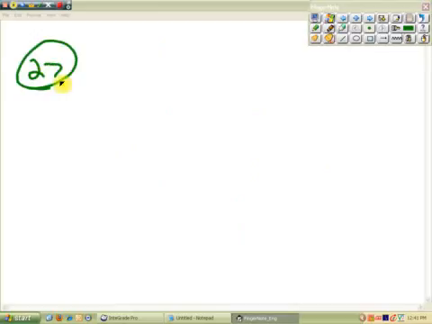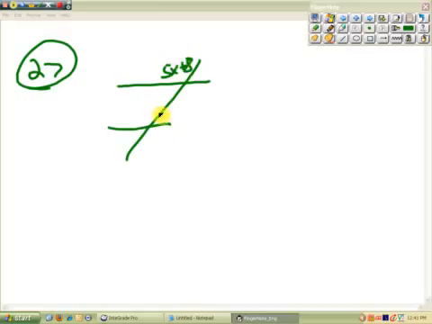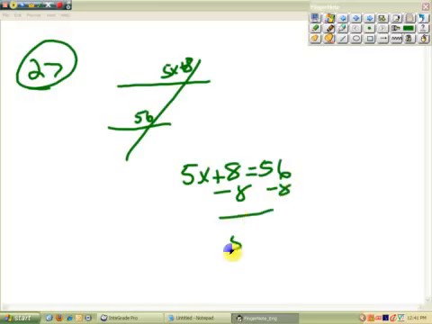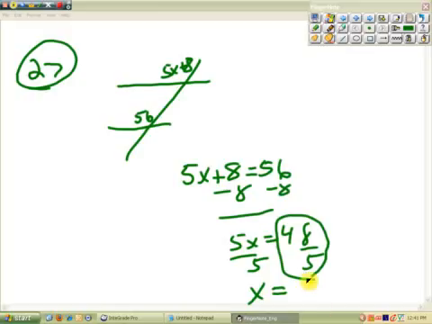27. We got a value for x to be parallel. Okay, well, looks like this with 5x plus 8 here and 56 here. These are corresponding angles, so they are equal to each other. Subtract 8. 5x equals 48. Divide by 5. Look at your answers. We have an answer that says 48 over 5, and that answer is C. So this is C on the test.